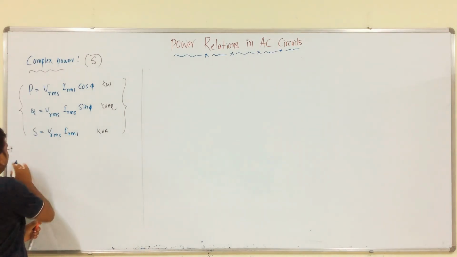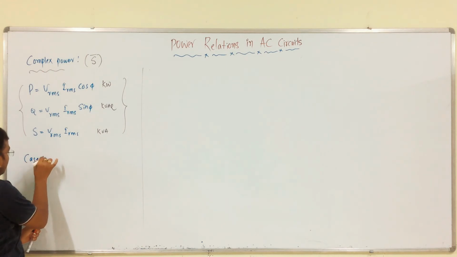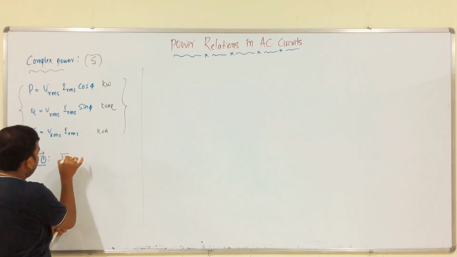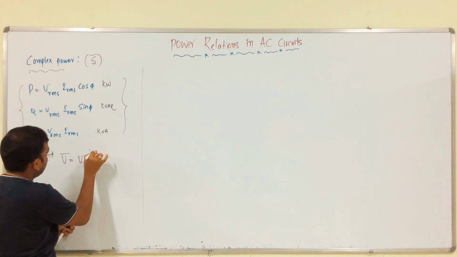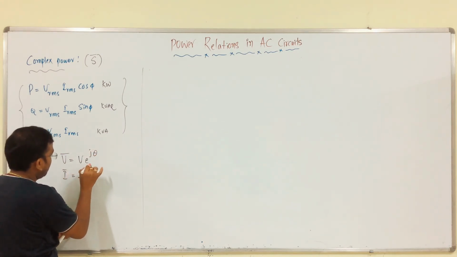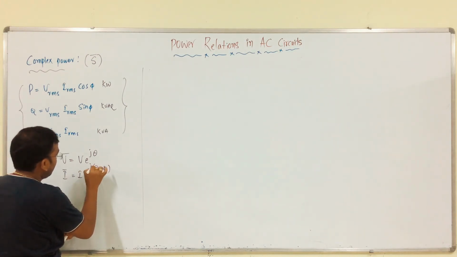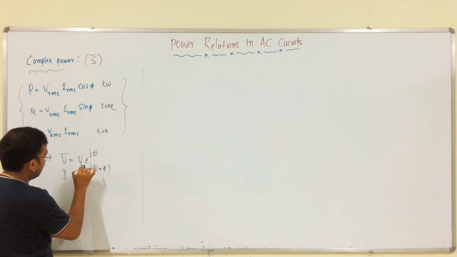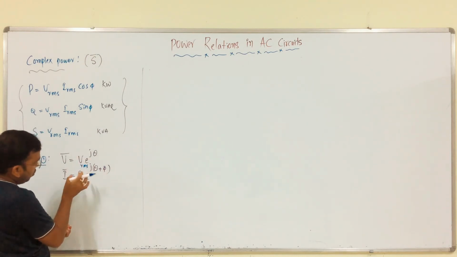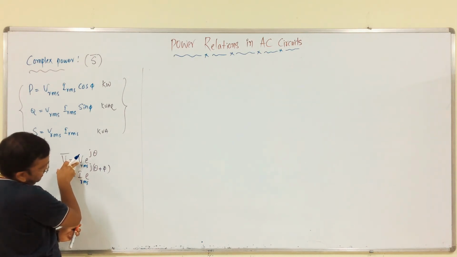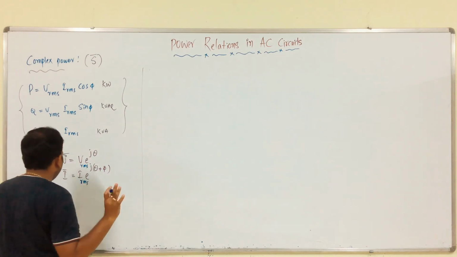What we have got, for example, is case 1. V is equal to V e power j theta, I is equal to I e power j theta plus phi. These are nothing but RMS values. There is no need of providing RMS here; we are providing capital letters, so those are RMS only.